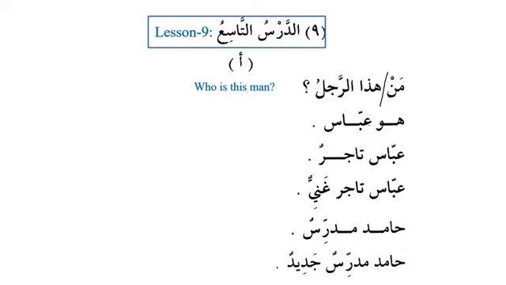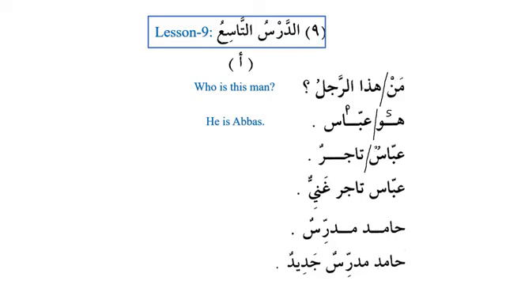And the answer is huwa abbasun, a simple nominal sentence. We have subject and we have predicate, mubtada and khabar. Excellent. So we will say that he is Abbas. Abbas, now we get some information about Abbas. The information is, it says Abbasun tajirun. So why do we have to say Abbasun?